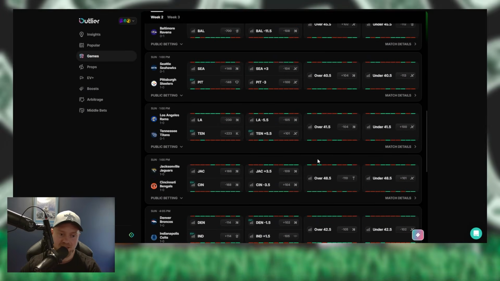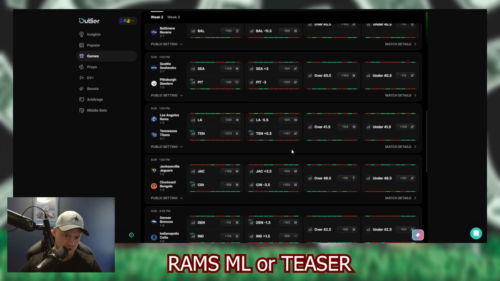I'll probably fade this one. Picking a winner, Titans at home is tough, man. Cam Ward at home versus the Rams. Rams struggled offensively, too. I could see the Titans getting the upset at plus 223. At this 5.5 underdog thing, definitely, if I played a teaser, it'd be the Titans getting 11.5. I don't think there's any way possible the Rams win by 11.5 or win by 12 points, which, obviously is definitely possible, but I just don't think that would happen.